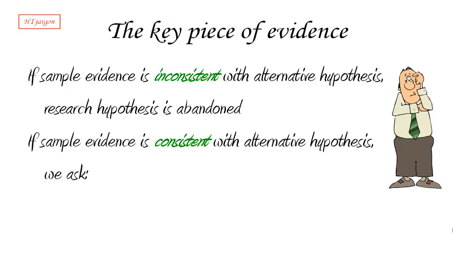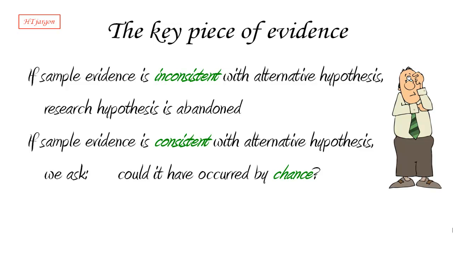If the data do not support in any way or are contrary to the alternative hypothesis, to the research hypothesis, then we can say, we have no support. But if the sample actually supports the alternative, we still need to be careful. We need to ask a very important question, which I can phrase in two different ways. Is it possible that what we saw in the sample happened by chance?